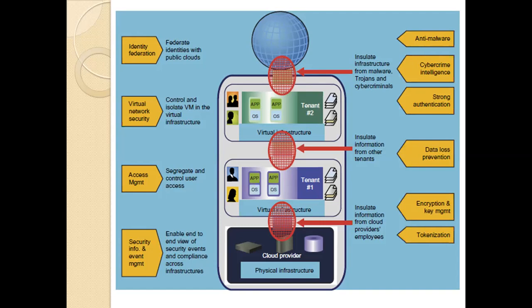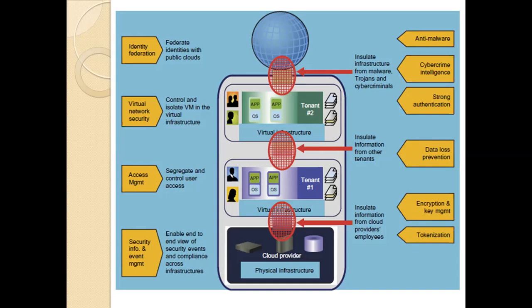The arrowed boxes on the right side, the six boxes you are using, represent the functions and actions applied between the tenant environments, the provider, and the global communities.